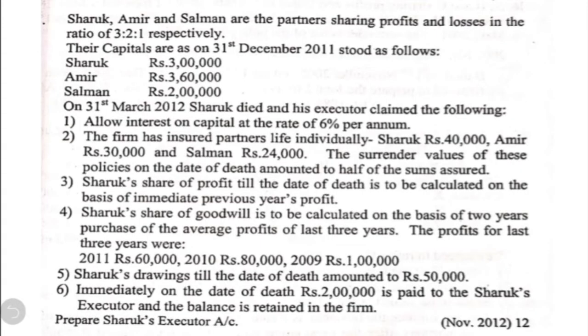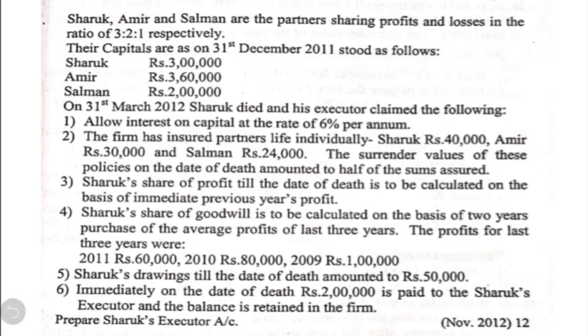Shahrukh, Amir and Salman are partners sharing profits and losses in the ratio of 3:2:1 respectively. Their capitals as on 31st December 2011 stood as follows: Shahrukh 3 lakh, Amir 3,60,000, Salman 2 lakh. On 31st March 2012, Shahrukh died and his executor claimed the following.